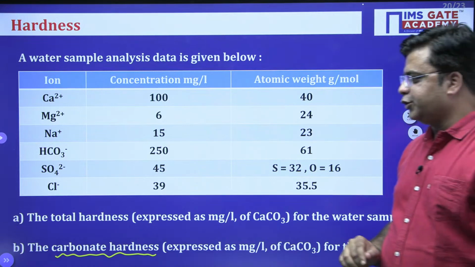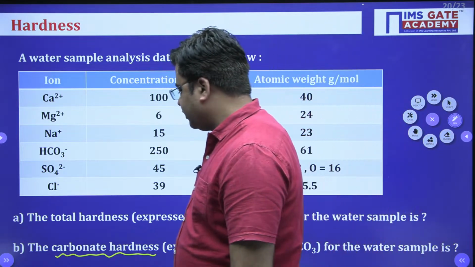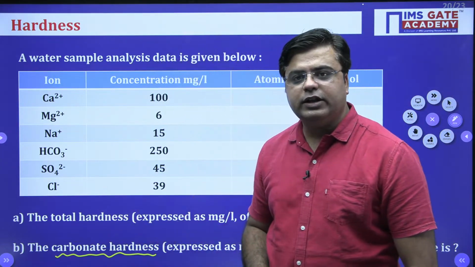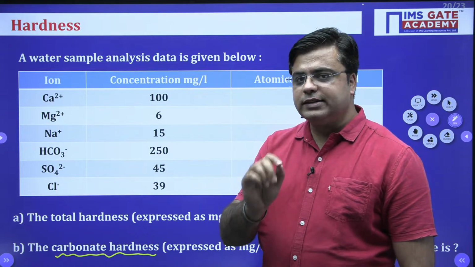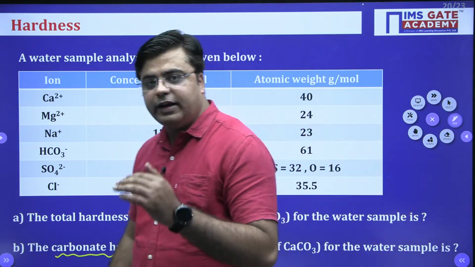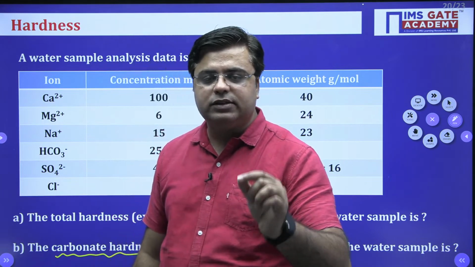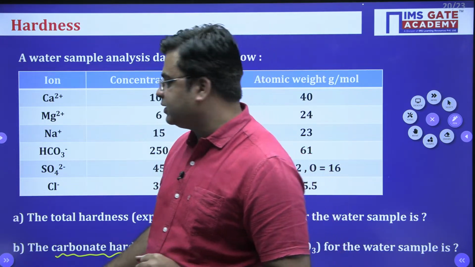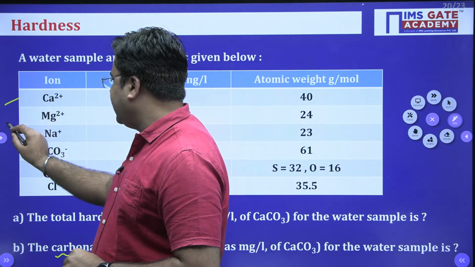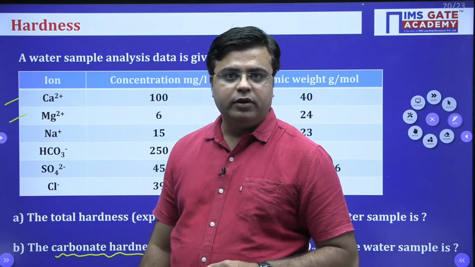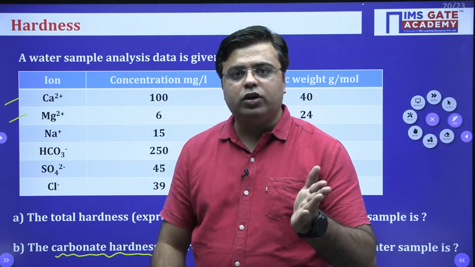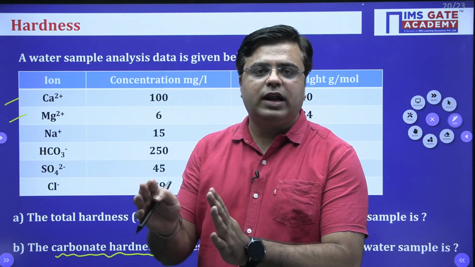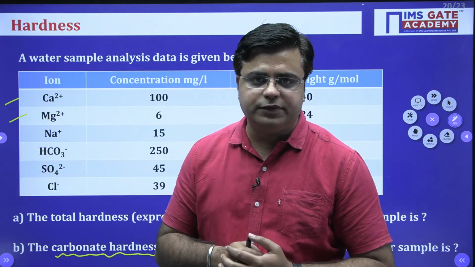Okay, let's see this question. You need to calculate the total hardness. We know that total hardness is caused by all the multivalent cations, but the major ions that cause the hardness in the water sample are calcium ion and magnesium ion. Total hardness is equal to number of gram equivalents of total hardness multiplied by the equivalent weight of CaCO3.